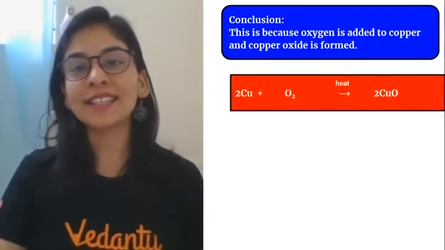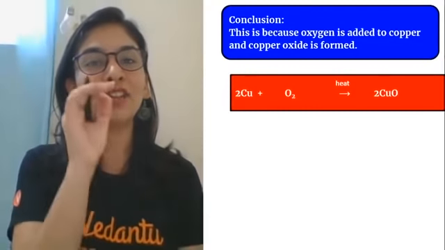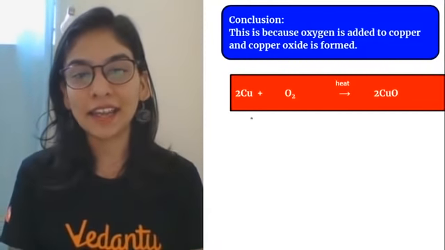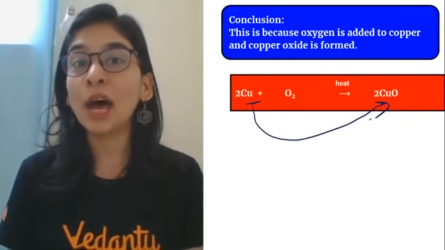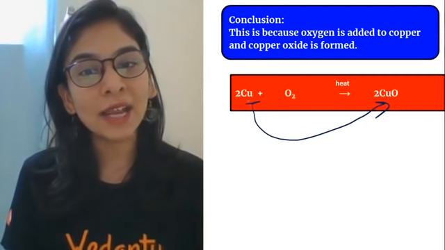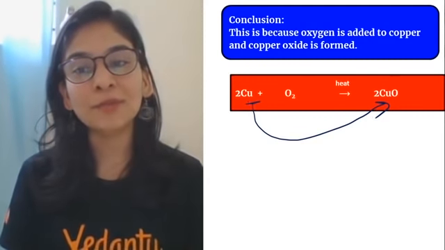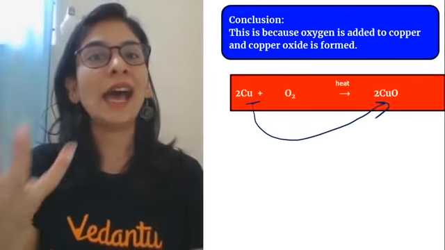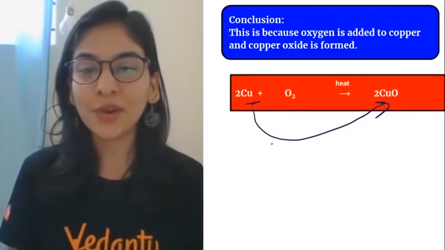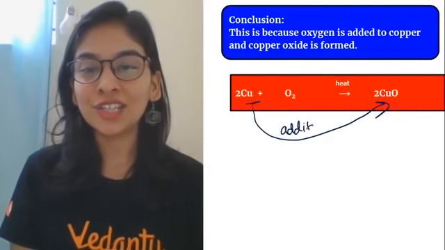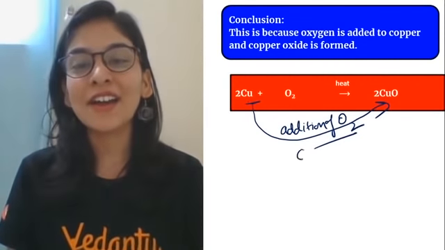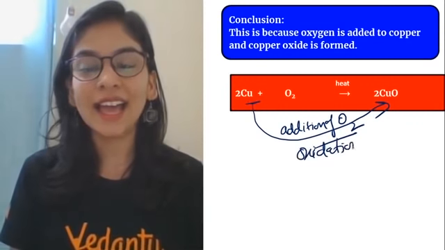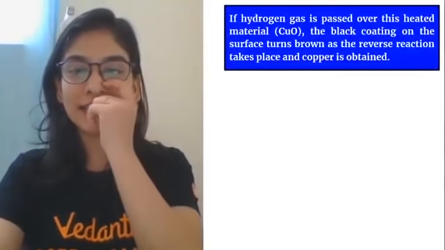So what is this process, children? Tell me quickly in your comment section, in your chat section. My copper is getting oxygen and giving you copper oxide. How will you check? See the reactant side, what is the substance. See the same substance on the product side, what it had added or what it had removed. Okay, so definitely this is addition of oxygen. So what is this, children? This is nothing but oxidation. The normal definition of oxidation is clear.